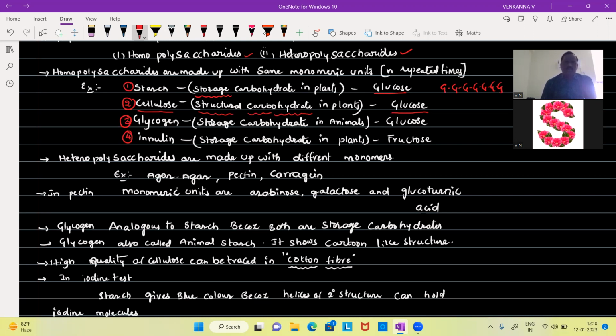And the third type of homopolysaccharide is glycogen. Glycogen is also another type of storage polysaccharide or storage carbohydrate.